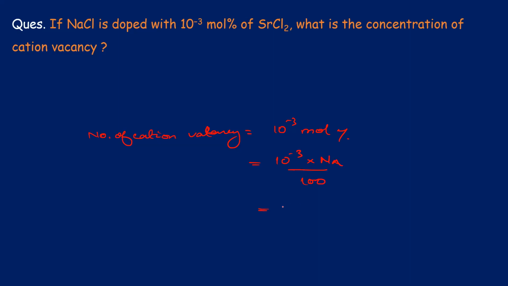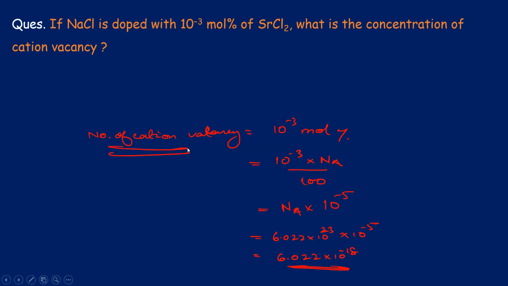So this will be equal to Na into 10 to the power minus 5. This will be equal to 6.022 into 10 to the power 23 into 10 to the power minus 5, which will be equal to 6.022 into 10 to the power 18. So this is the number of cation vacancies that will be present. I hope this is clear. Yes or no? Okay.